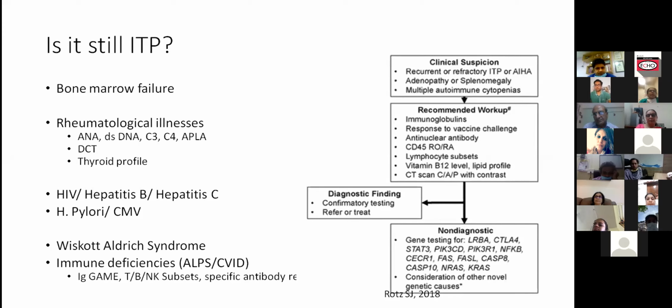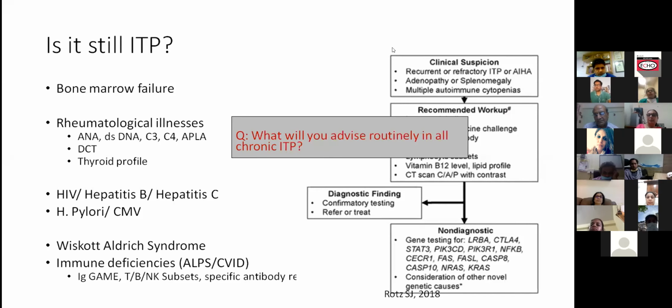Next slide, Ravi. So I would ask the experts, is there anything? So practically, what all do you advise? Among this list of investigations, which are the ones which you practically advise? And is there anything we have missed out? Ma'am, I think you're muted.